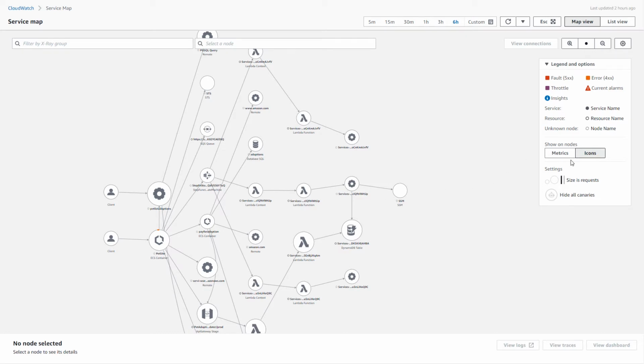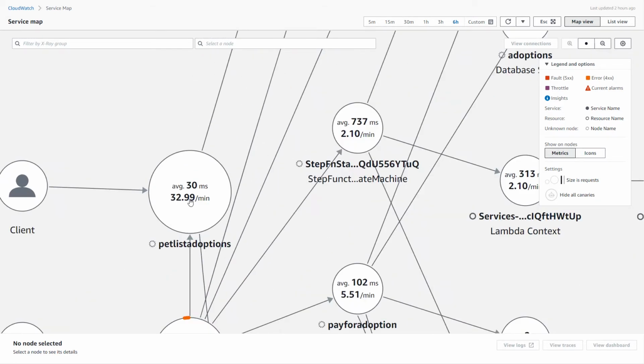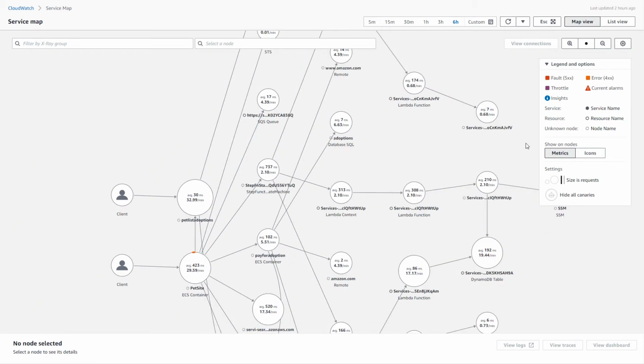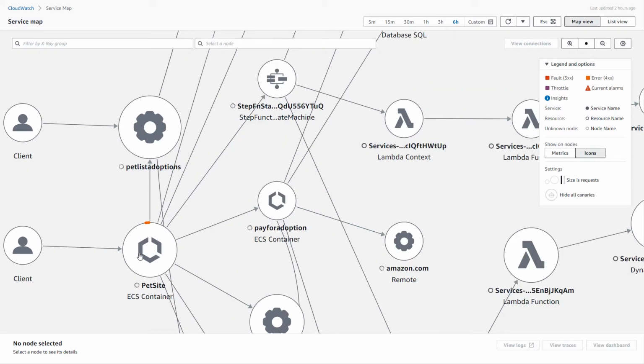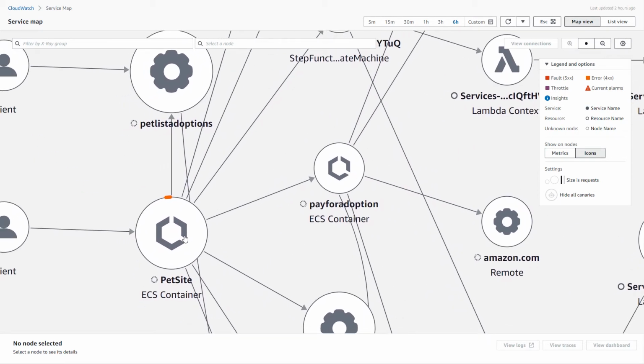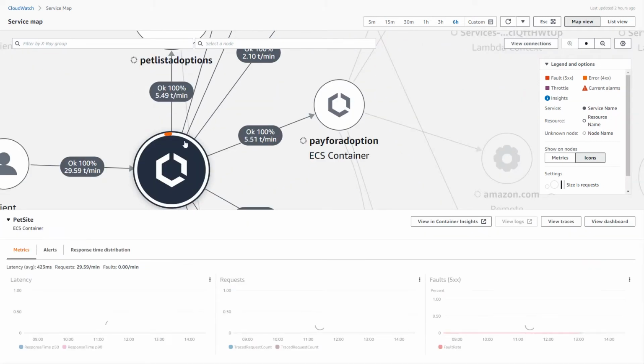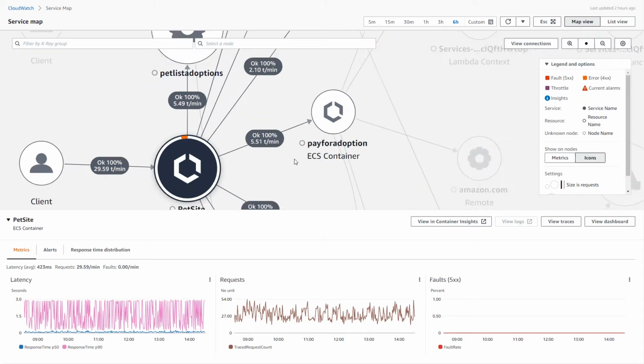We can also take a look at a different representation of these nodes by looking at a metric for the node, which gives us the average latency as well as requests per minute. However, we can just keep this as an icon. In addition to this, we can see that for an ECS pet site container, we have specific coloring here that indicates an error rate.